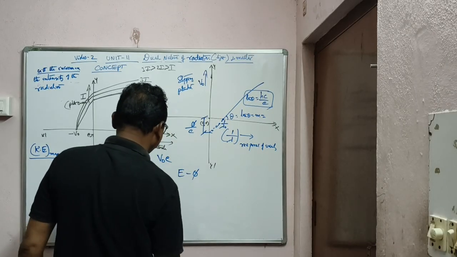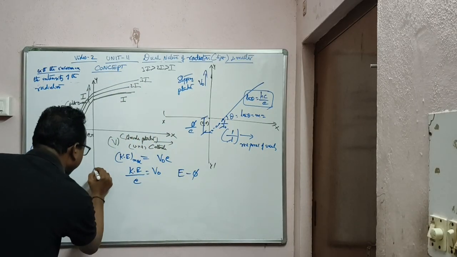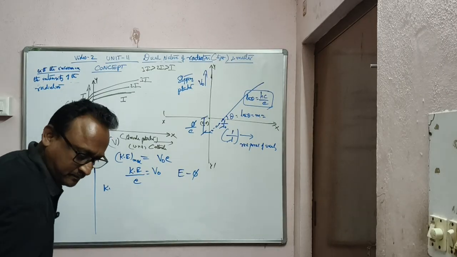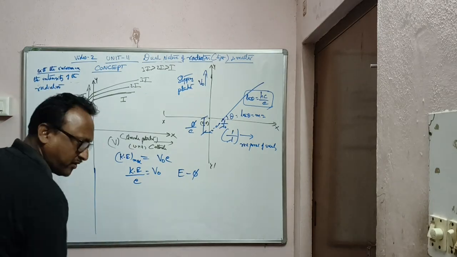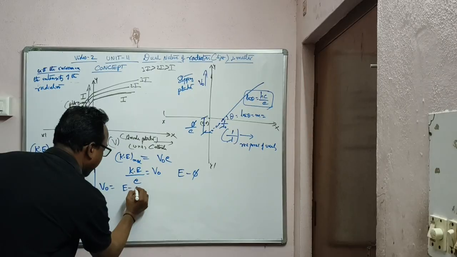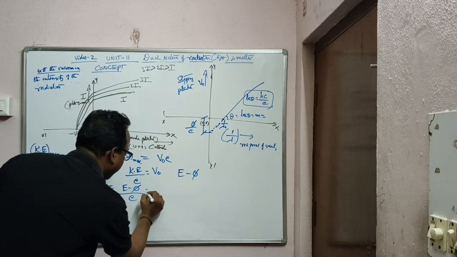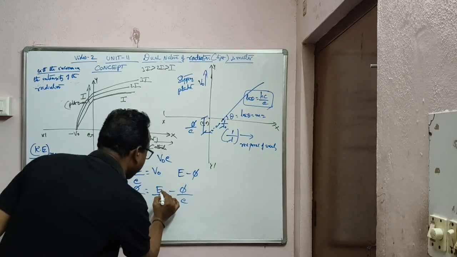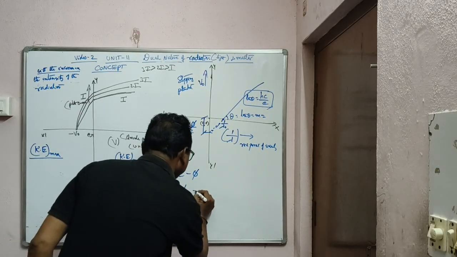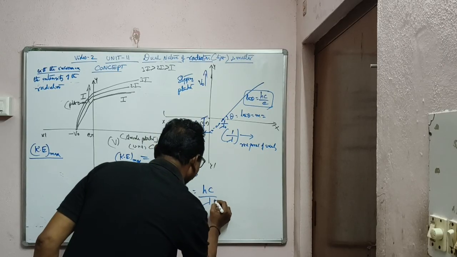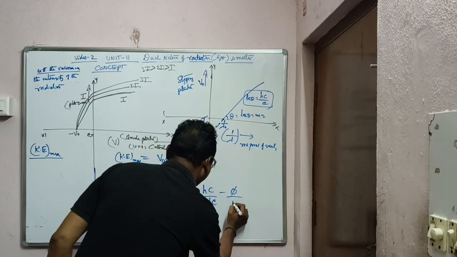So KE max by E is V0, and therefore V0 is equal to (E minus phi) by E. Here, what do you write for E? h nu or hc by lambda.